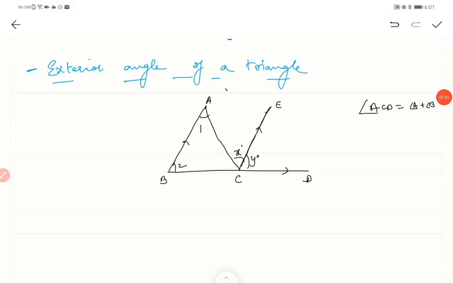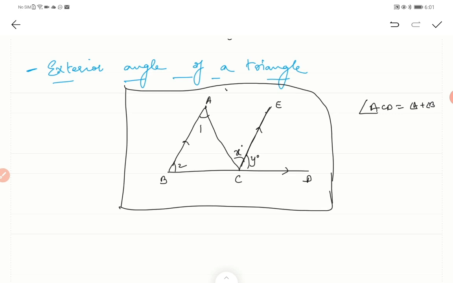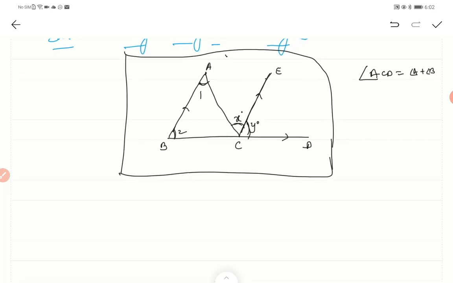So this is the pictorial representation of a triangle. What they had given: A, B, C, D, angles 1, 2 and X, Y. We are giving some justifications that we know. I've told you the property of an exterior angle.